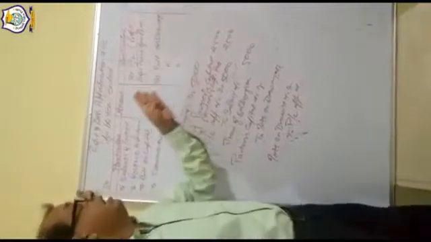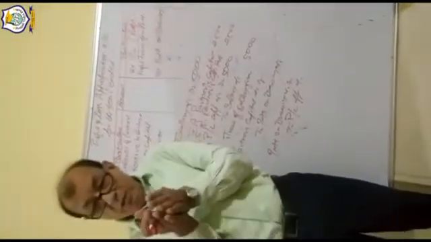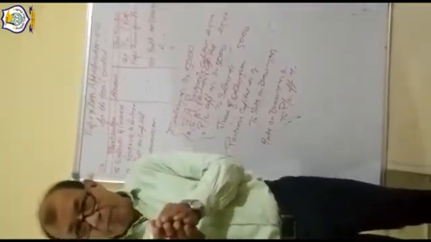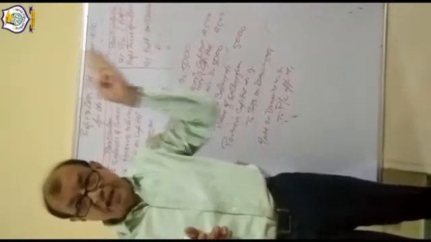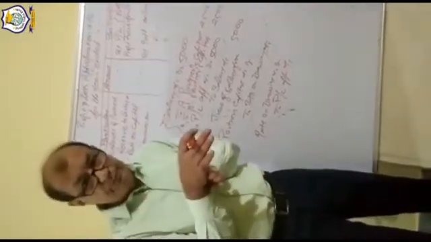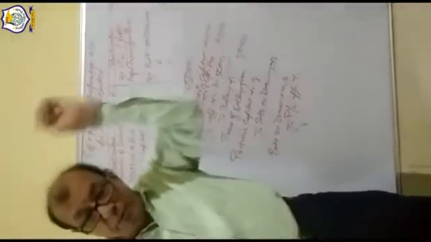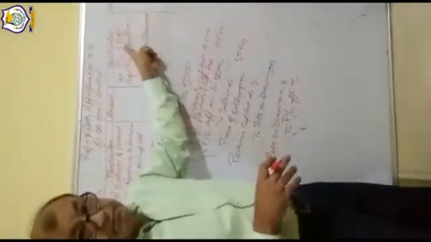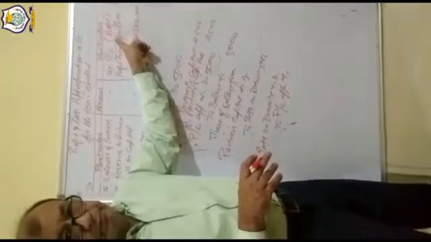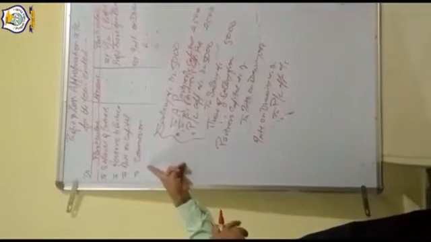Before making the P&L appropriation, as you have made in the 11th class, we have to make the P&L account. All the expenditure we debit and all the incomes we credit. Whatever profit comes from the P&L, we transfer here to the P&L appropriation account. If it is a loss, then we transfer it to the debit side of the P&L appropriation.